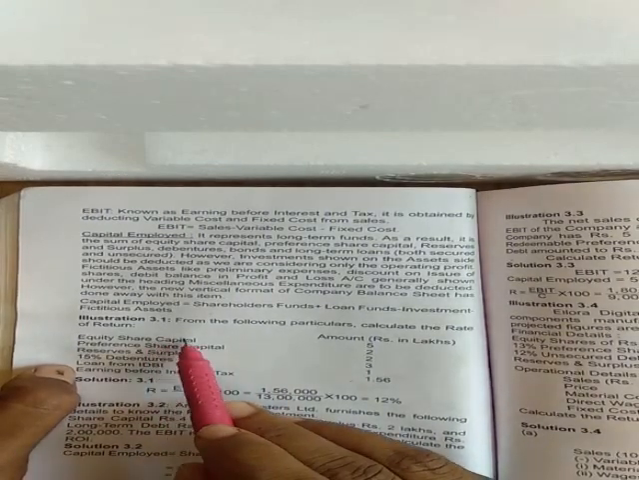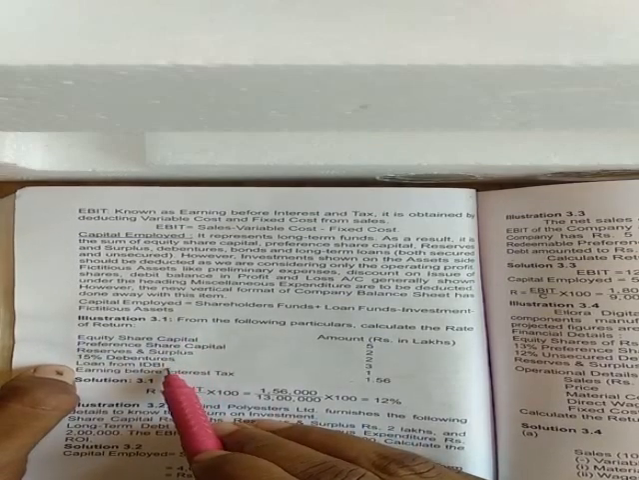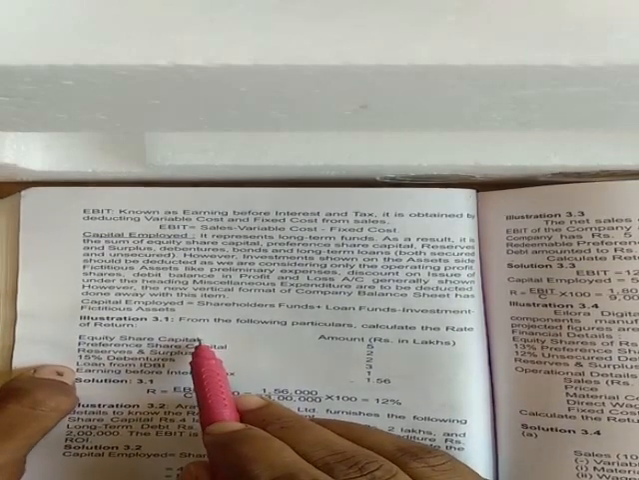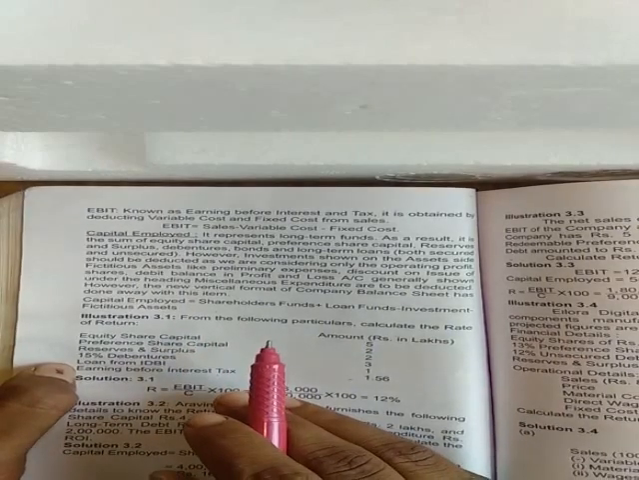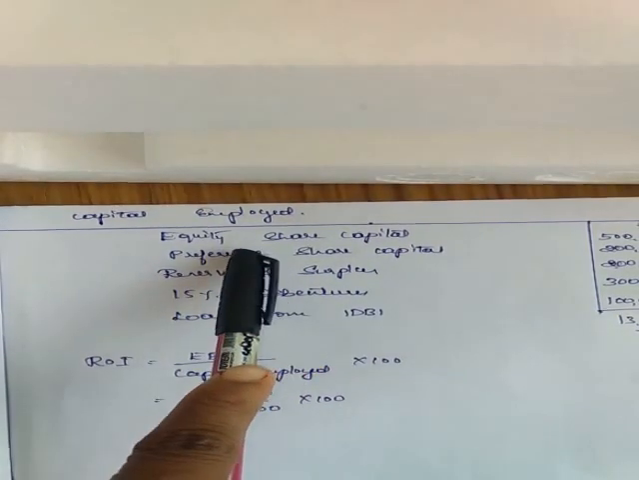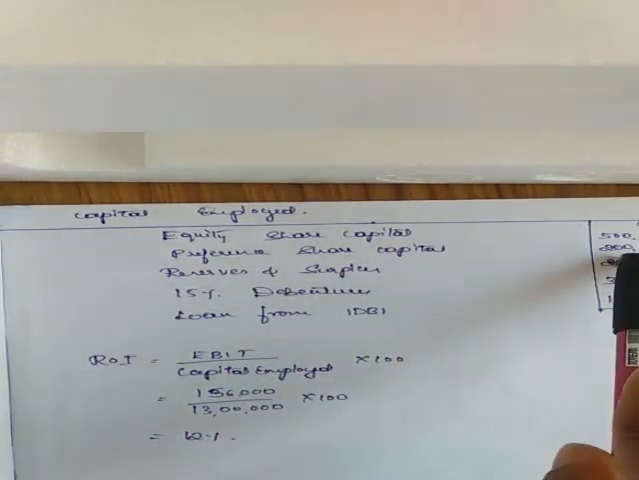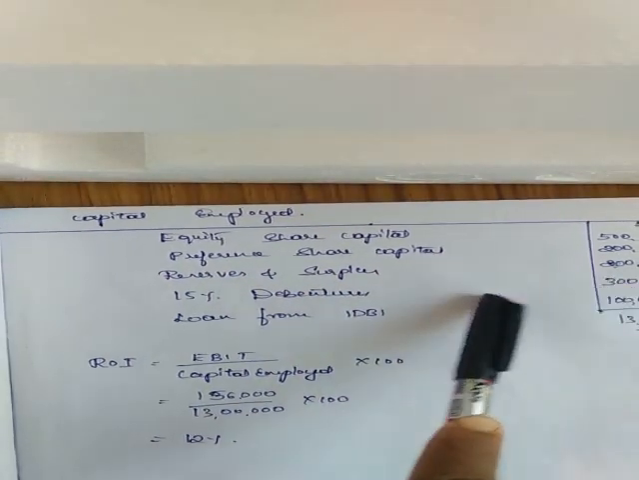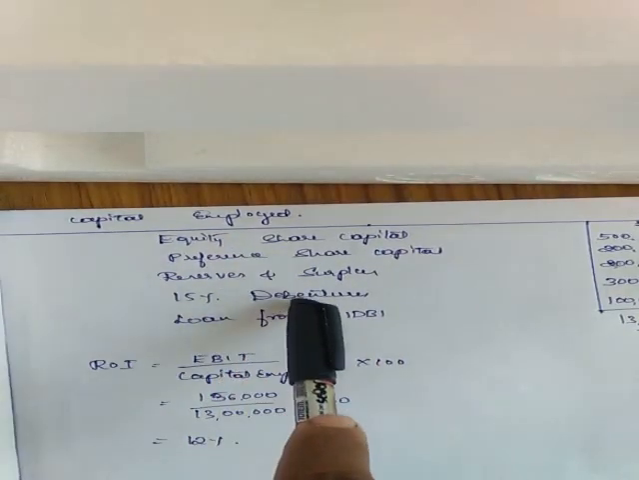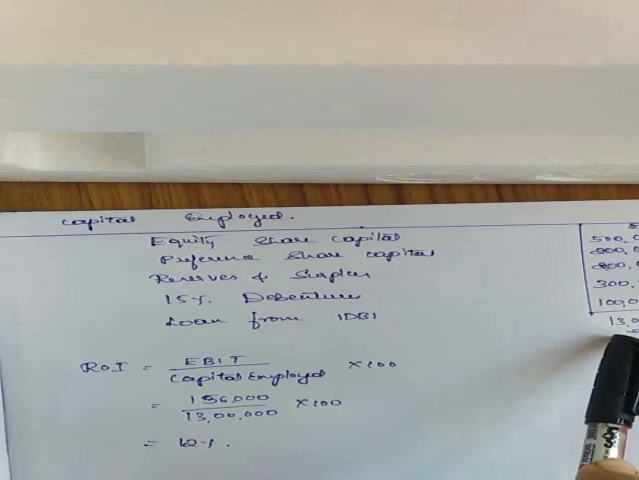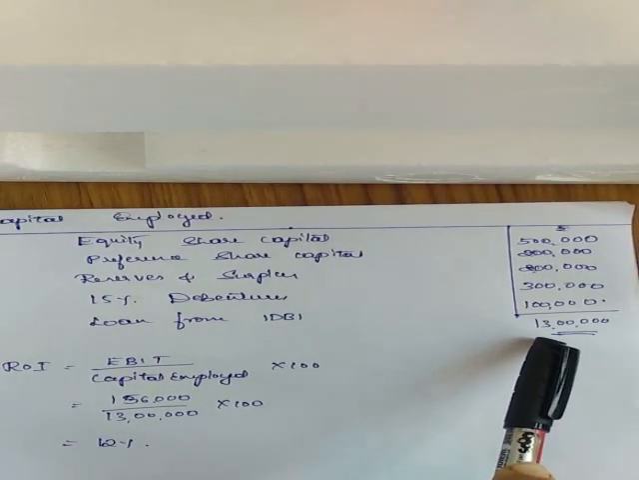Here the loan funds are debentures and the loan from IDBI, and the shareholders' funds have only three items: equity share capital, preference share capital, and reserves and surplus. So let's calculate capital employed, as EBIT is directly given. Equity share capital 5 lakh, preference share capital 2 lakh, reserves and surplus 2 lakh, 15% debentures 3 lakh, loan from IDBI 3 lakh. Adding all these funds, we get 13 lakh as total capital employed.